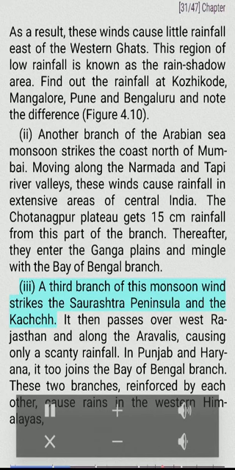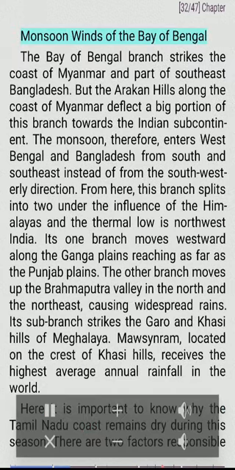III. A third branch of this monsoon wind strikes the Saurashtra Peninsula and the Kachchh. It then passes over West Rajasthan and along the Aravallis, causing only a scanty rainfall. In Punjab and Haryana, it too joins the Bay of Bengal branch. These two branches, reinforced by each other, cause rains in the western Himalayas.